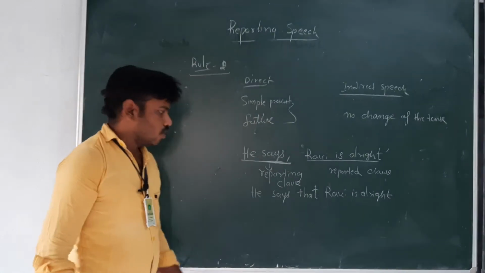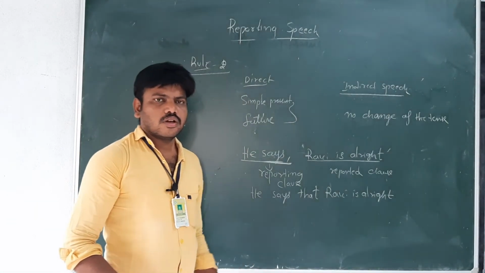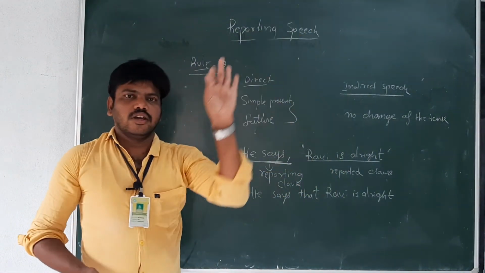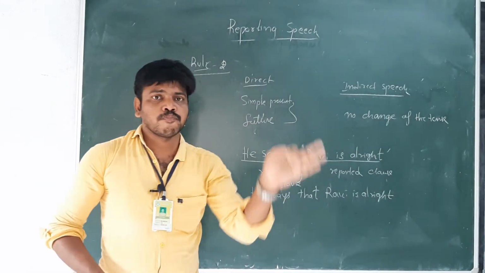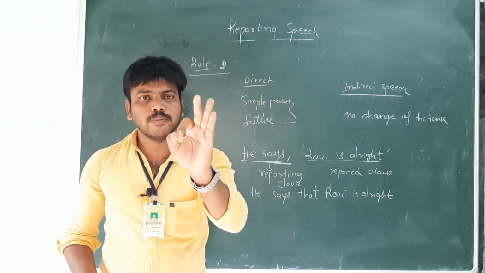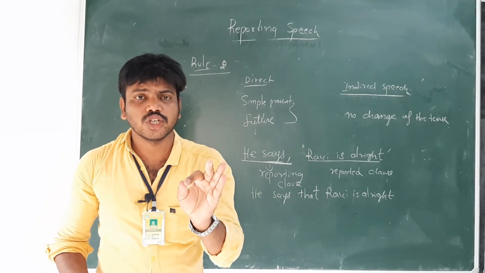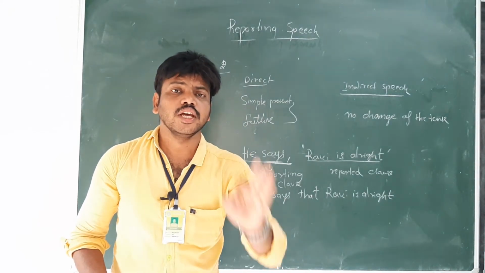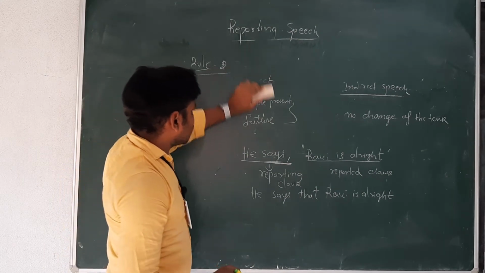We did not change any tense. If the reporting verb is in simple present, in indirect speech also write the answer in simple present. If the reporting verb is in simple future, write the answer in simple future only. There is no change. This is example 1.